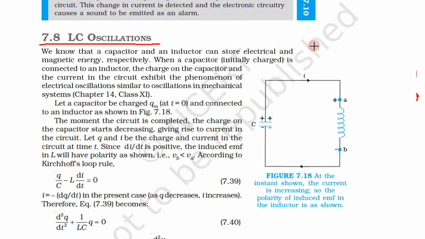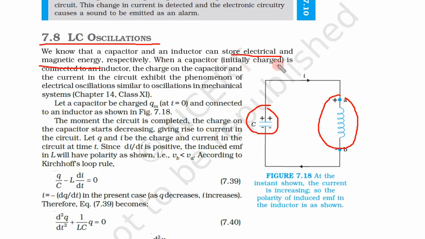Now let us understand how this oscillator works. We know a capacitor and inductor can store electrical and magnetic energy. This can store electrical energy and this can store magnetic energy.